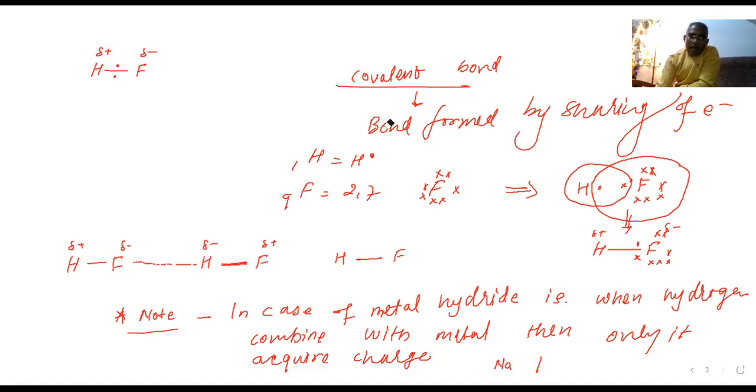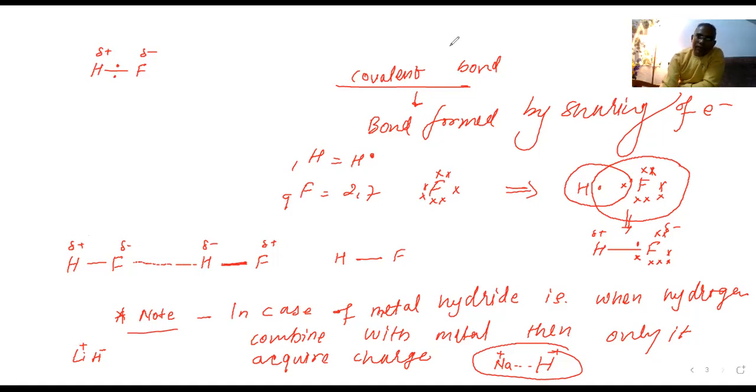Sodium donates its electron, so in this case sodium is positive and hydrogen is negative. Only this is the case. Otherwise there is no possibility that in hydrogen bonding hydrogen can acquire a negative charge. Impossible. Got it? Are you able to understand this?